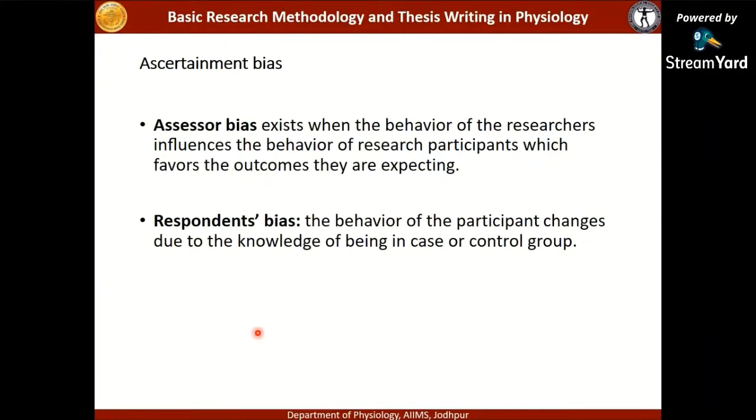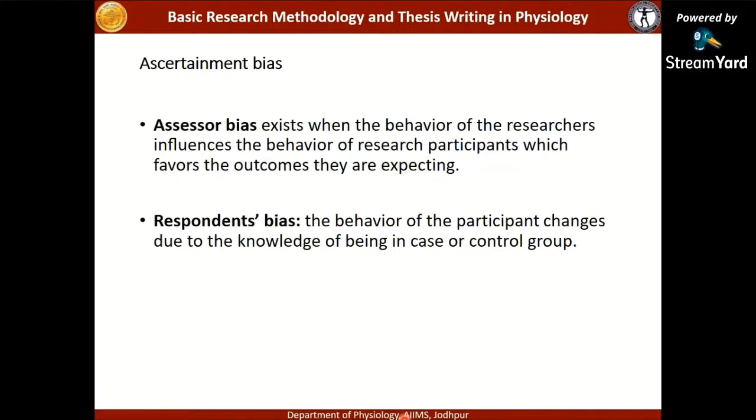It can be either assessor bias or it can be a respondent's bias. Assessor bias exists when the behavior of the researcher influences the behavior of the research participants, which favors the outcomes they are expecting. If the experimenter knows that this particular patient is in the case group, he is getting that new drug, then he might interact with that person in a very friendly or cordial manner, and he may not even pay attention to the one who is in the control group. So that will affect the results of the study, and that will lead to the assessor bias.